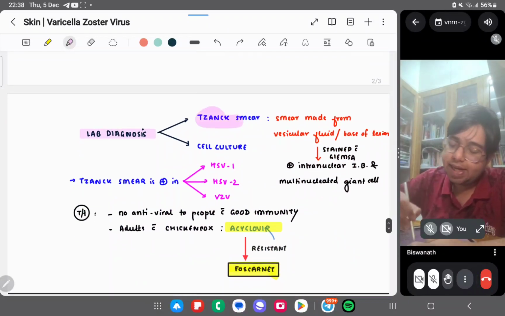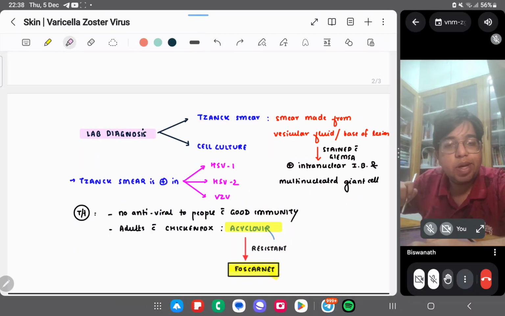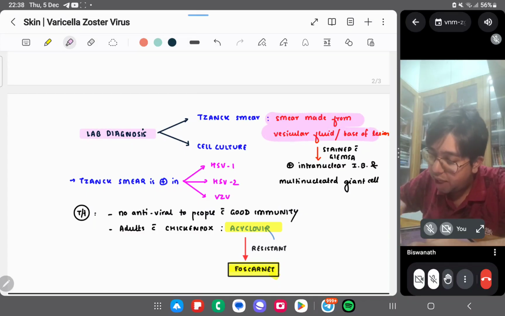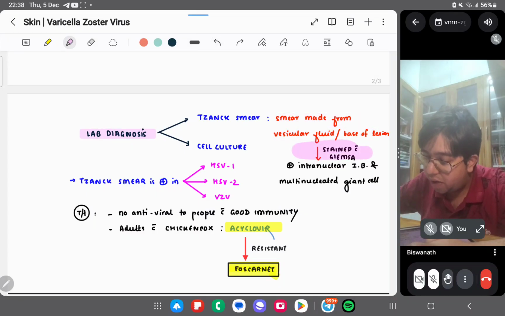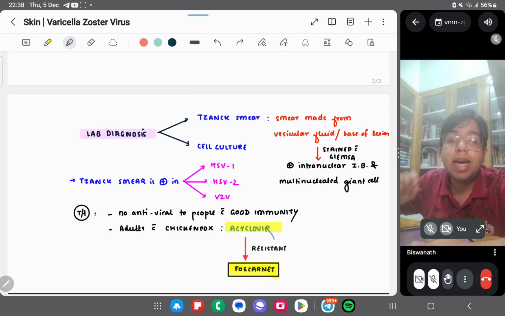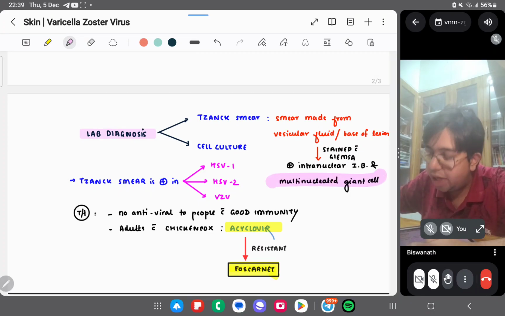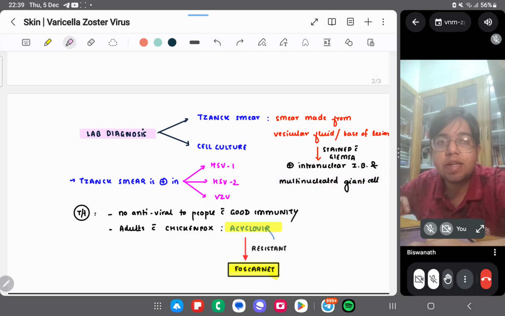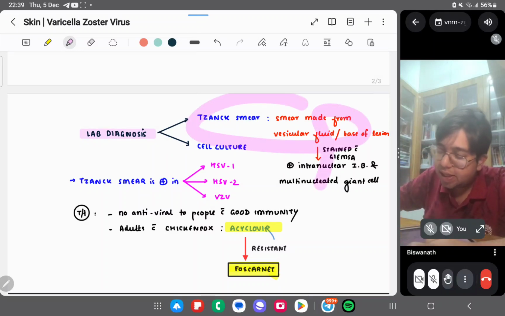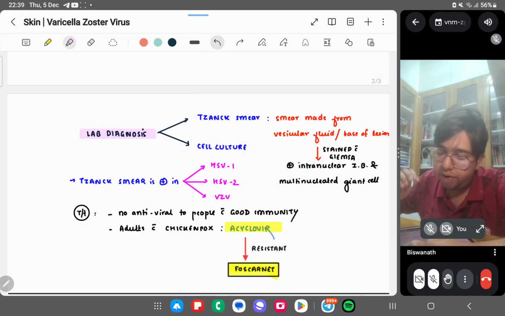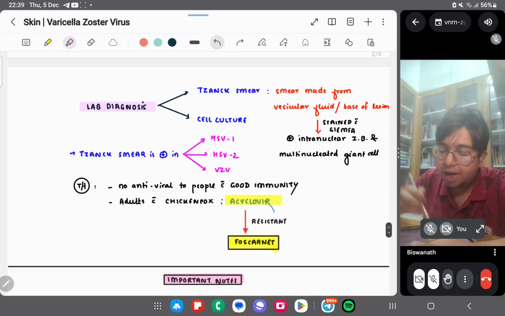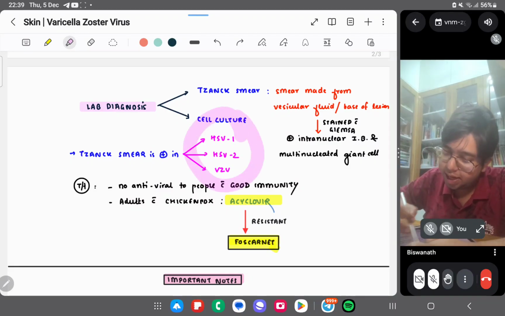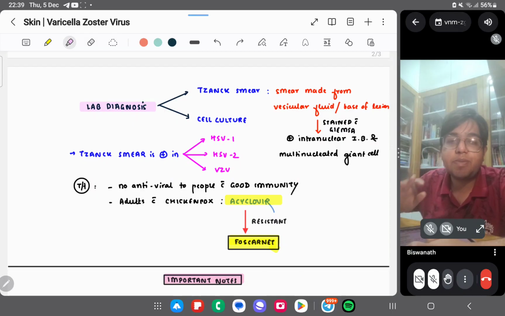So what is the lab diagnosis? Again, the Tzanck smear. We talked about the Tzanck smear, remember, in HSV 1 and 2. A smear made from vesicular fluid, stained with Giemsa, shows multinucleated giant cells with intranuclear inclusion bodies, which is diagnostic of herpes infection. You can also do cell culture. The Tzanck smear is positive in which conditions? HSV 1, HSV 2, and HSV 3. These three can show the Tzanck smear, which means multinucleated giant cells with intranuclear inclusion bodies.